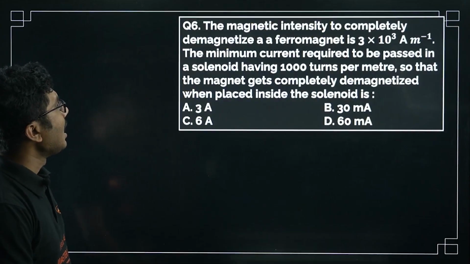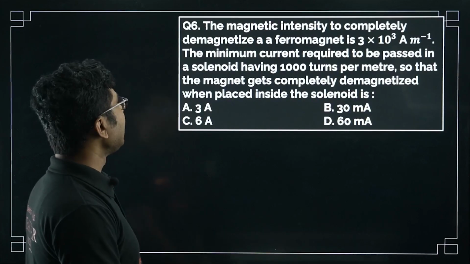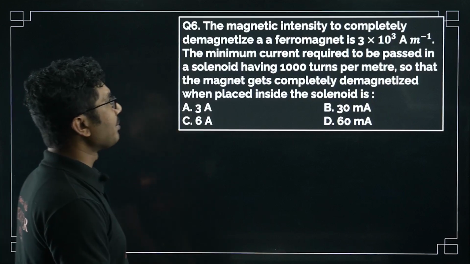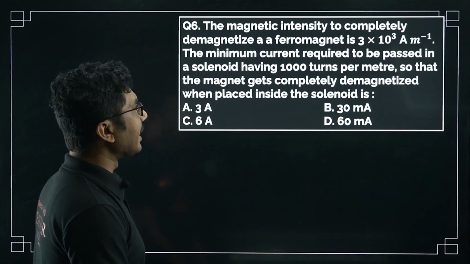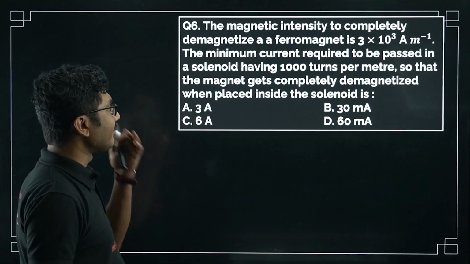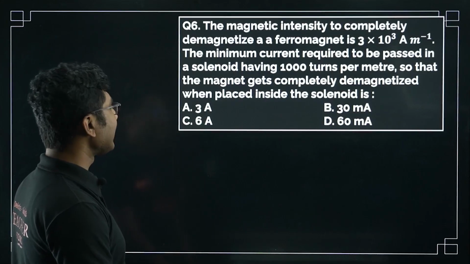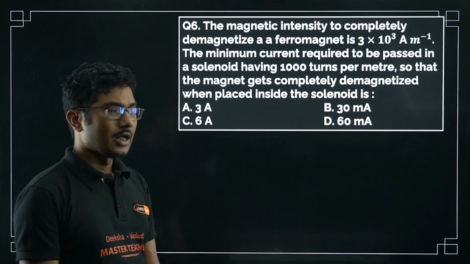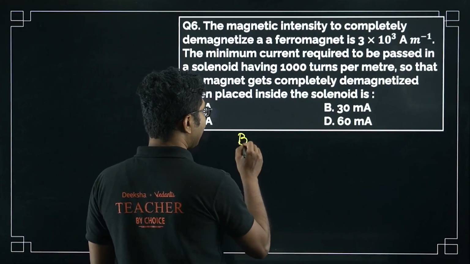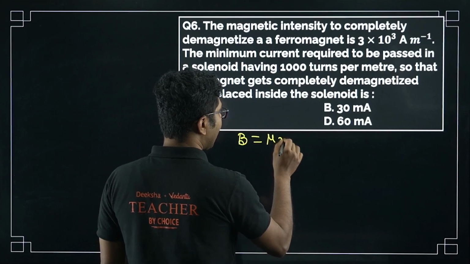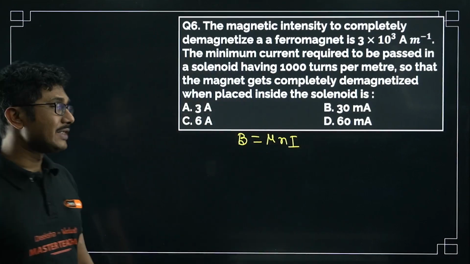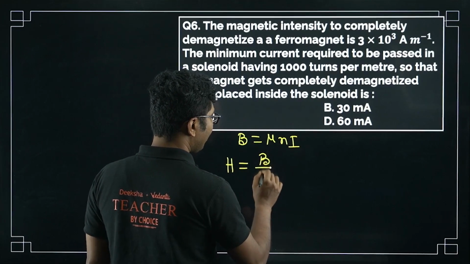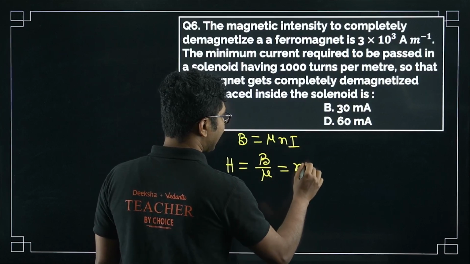Now, next question. The magnetic intensity to completely demagnetize a ferromagnet is 3 into 10 to the power of 3 ampere per meter. What is the minimum current required to be passed in a solenoid having 1000 turns per meter, so that the magnet gets completely demagnetized when placed inside the solenoid? So what is the magnetic field inside a solenoid? Magnetic field inside a solenoid is mu n i. Now there may be some other material present in it. We know that magnetic intensity H is equal to B by mu, so it is basically n into I.